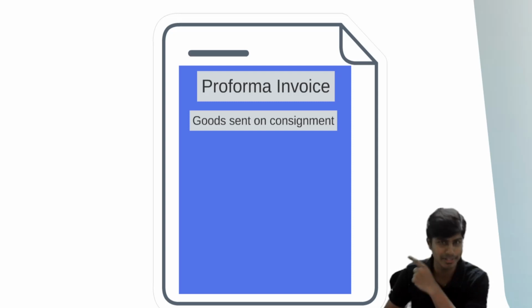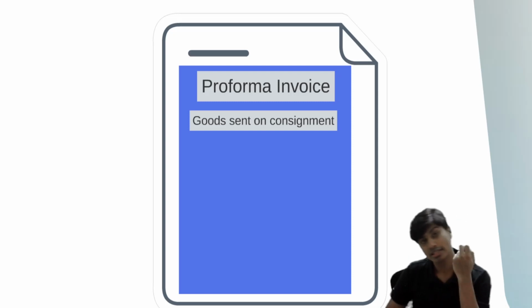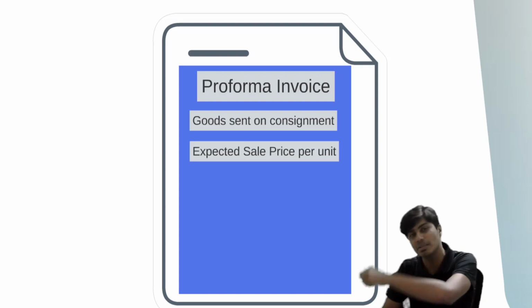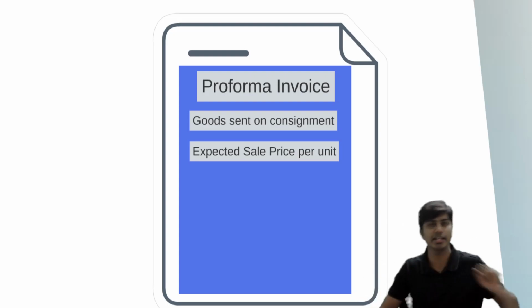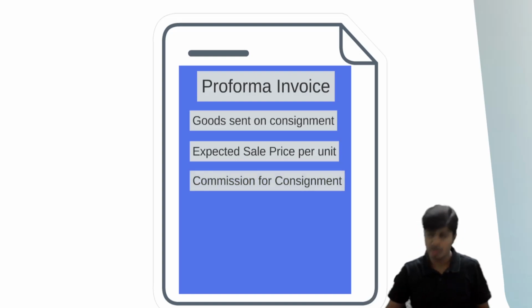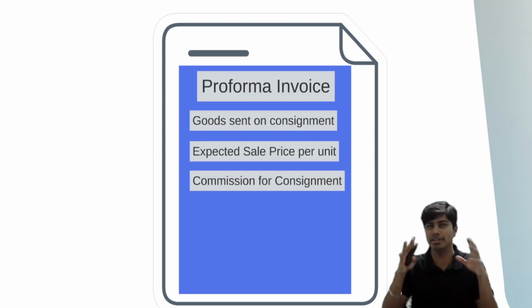So the first point in this is goods sent on consignment. The second point is the expected selling price at which the consignee is supposed to sell these goods sent by the consignor. Correct? The third point will be commission. Okay, I am giving these goods to you. Okay, you will sell these goods. But why would you sell it? I'll give you some reward. And I don't get to say that your reward will be magical, imaginary, I'll tell you later. No, you can't do that.